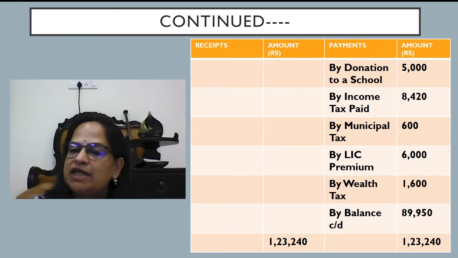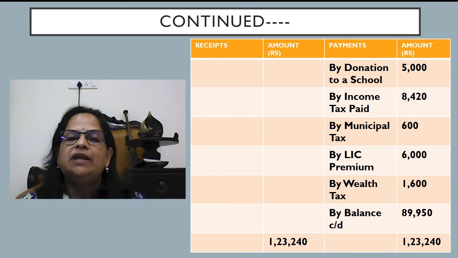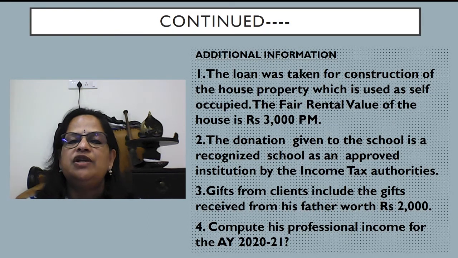By municipal tax, not allowed. LIC premium, not allowed. Wealth tax, not allowed. By balance carried down. So now we have to see the additional information.